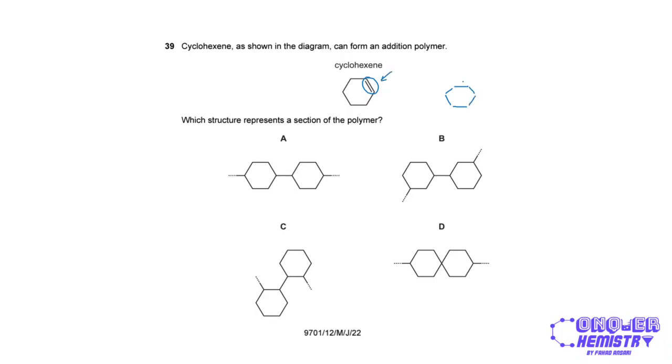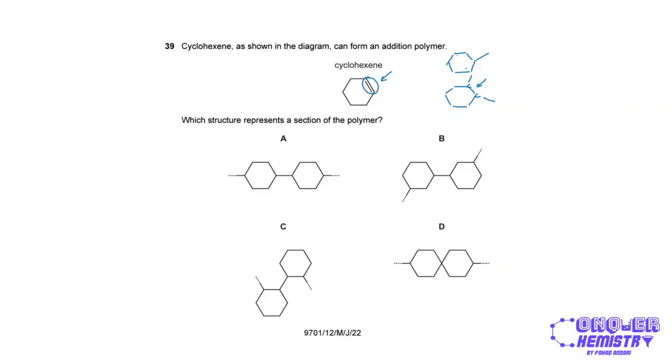The double bond over here will be converted to a single bond, and so these two carbon atoms will bond further, and this carbon atom then would form a bond with another molecule of cyclohexene, and this would look something like this. And so this is going to continue in this way.